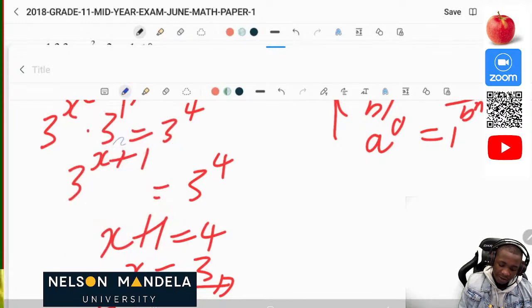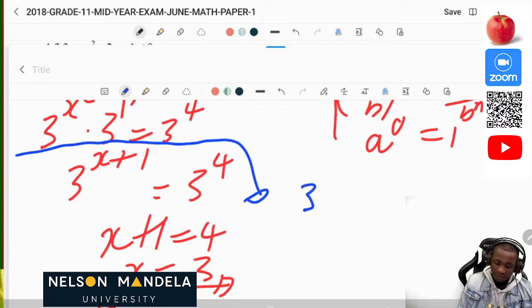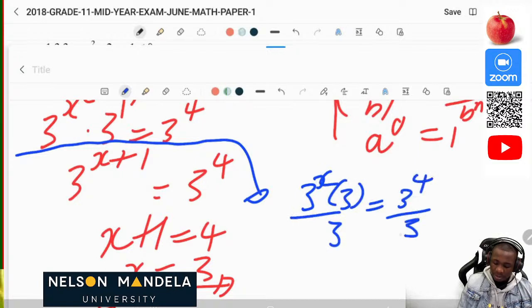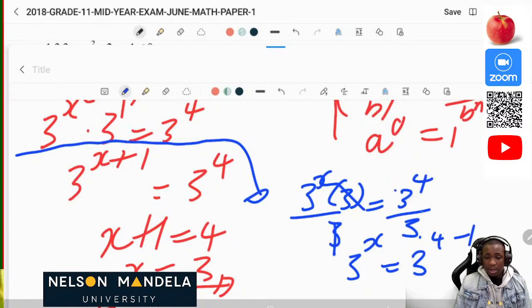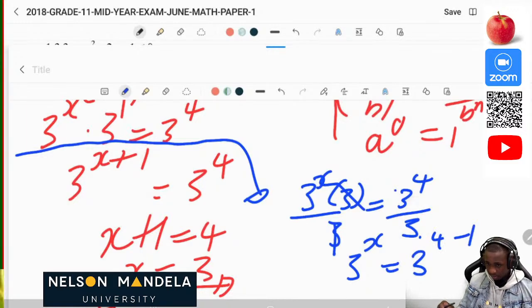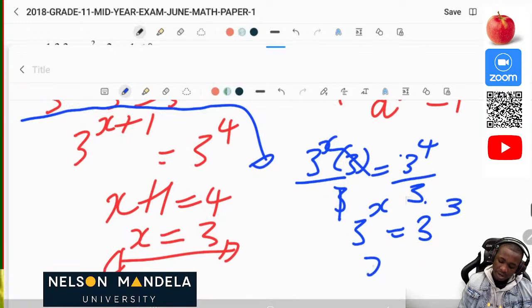So also another alternative method. If you arrive here, someone might say, okay, I have 3x, then you divide both sides by 3. It's also a good method. You divide both sides by 3. So we have 3 to the power x is equal to 3 to the power 4 minus 1, because when you divide the exponents of the same base, you subtract the exponents. So 4 minus 1 is equal to 3. Therefore your x is equal to 3.